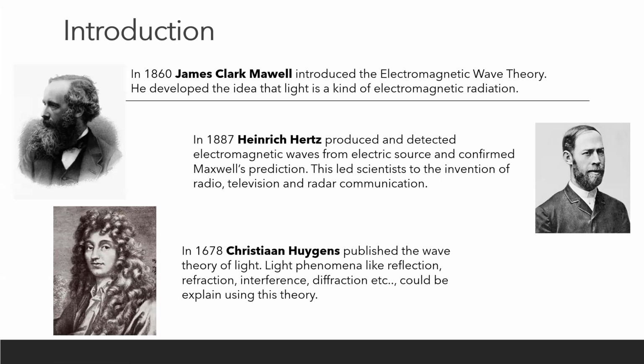So in this chapter, first we will see electromagnetic waves, electromagnetic radiation, and some of their properties. Then we will see Christian Huygens' wave theory of light, and we will also see some of the wave phenomena exhibited by light, like reflection, refraction, interference, diffraction, etc., and how all these phenomena can be explained using the wave theory of light. Is that clear?